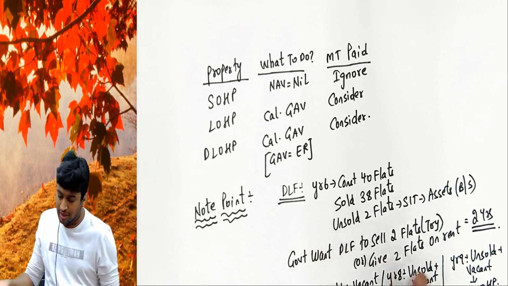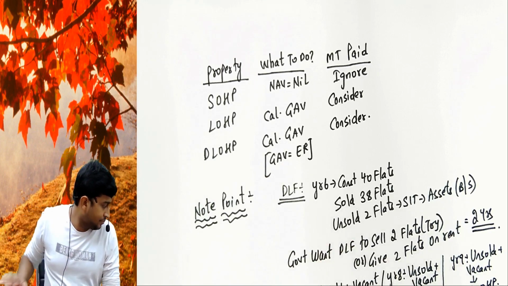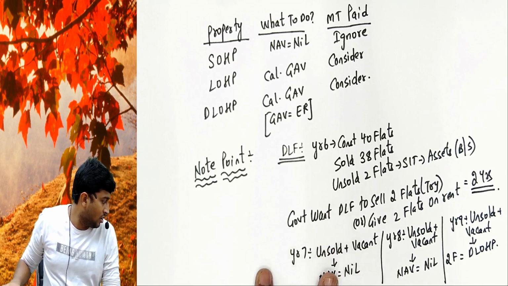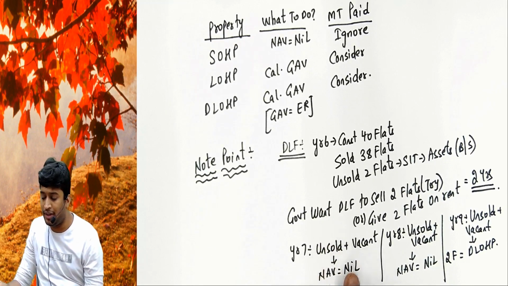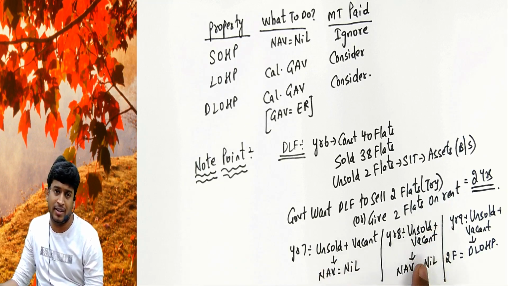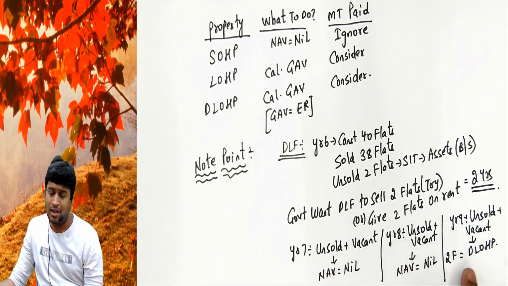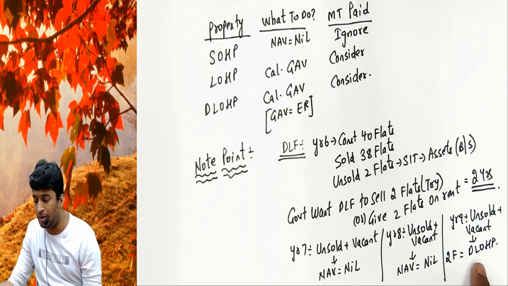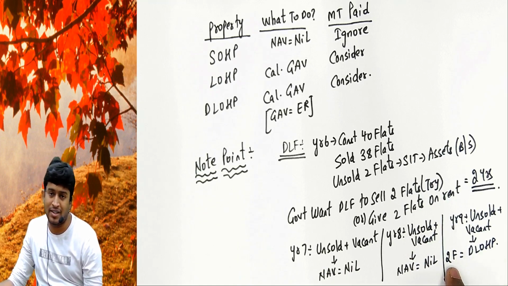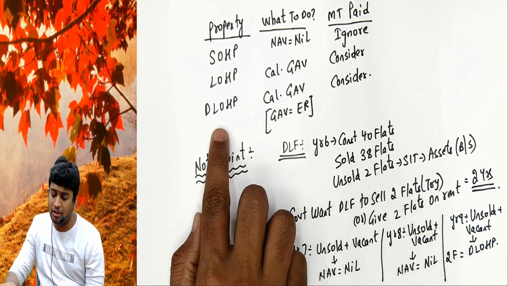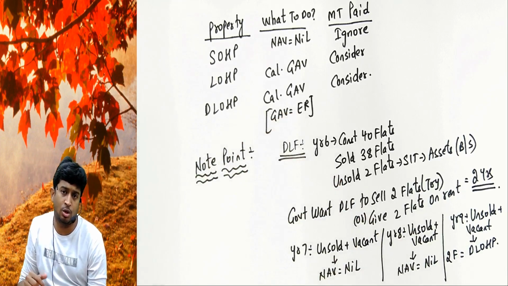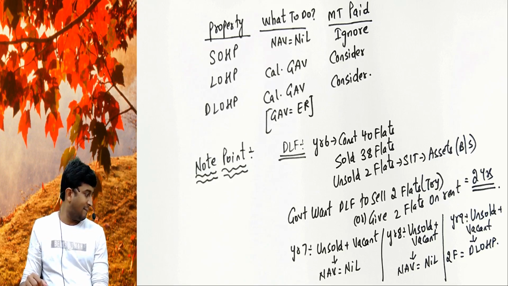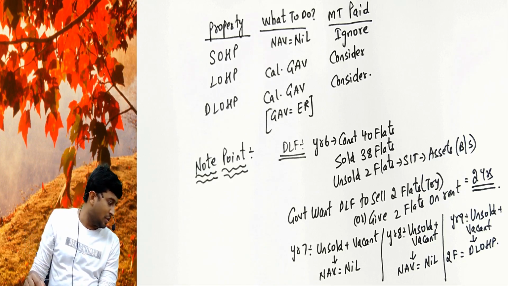Read what you wrote and then copy this example. Year 7 unsold vacant, NAV 0. Year 8 unsold vacant, NAV 0. Year 9 unsold vacant. We'll treat those 2 flats as deemed to be let out property, and your GAV will be expected rent, and your pro forma will follow, and you have to pay tax on notional income. Please copy this properly.